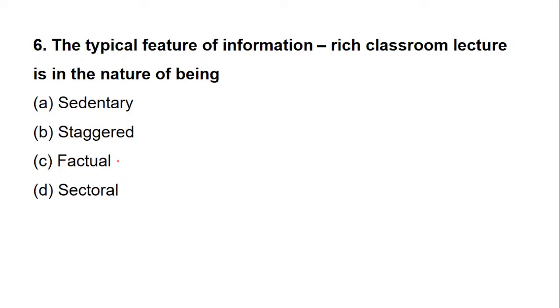This question also we have done, but I don't know whether you remember or not. The typical feature of an information-rich classroom is of what nature from the given? Okay, we have started getting the answers.